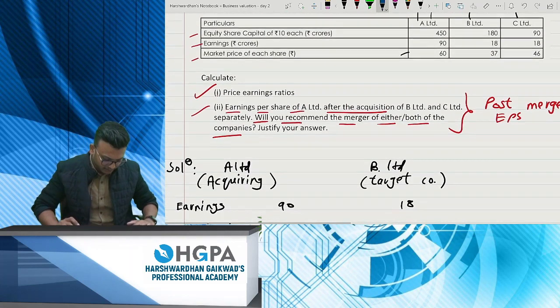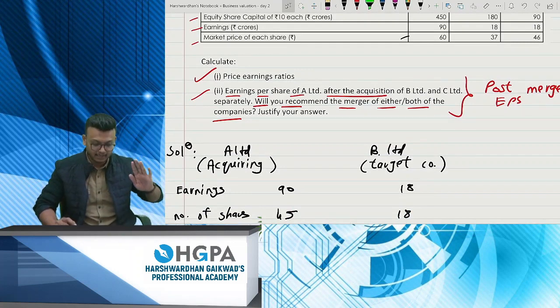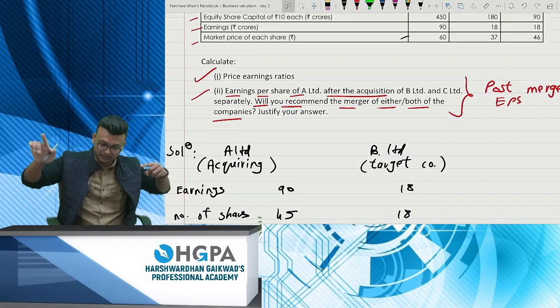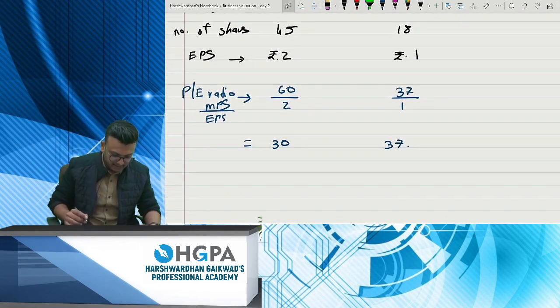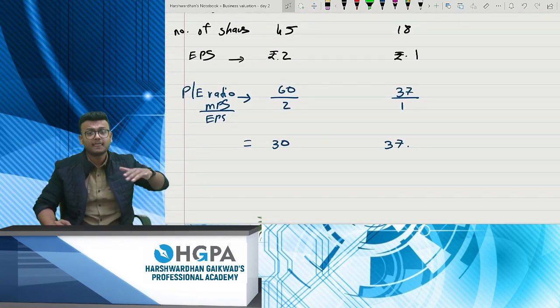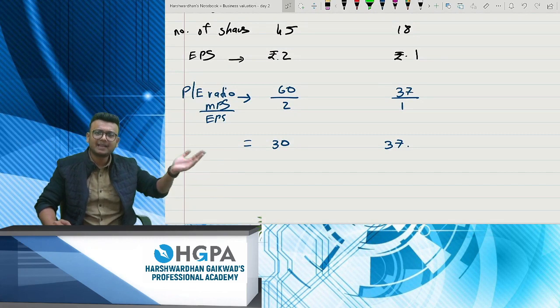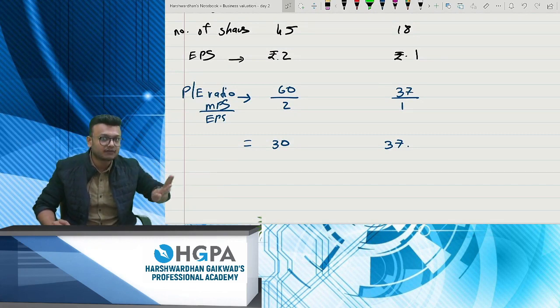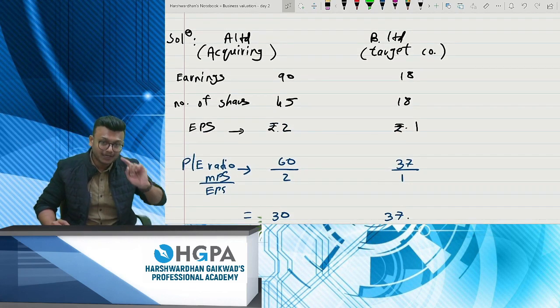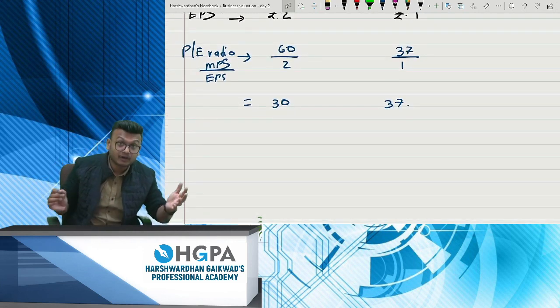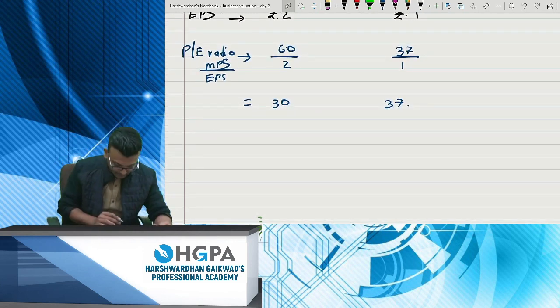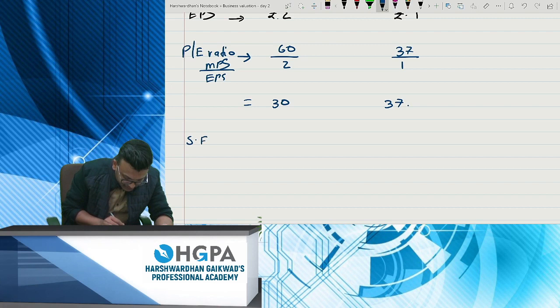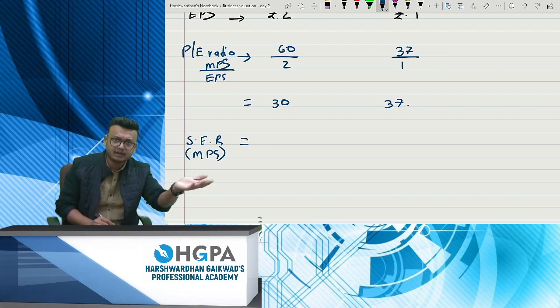Okay. Now you need to compute the post-merger EPS. Remember one thing, we are still doing A and B. We also need to do it for A and C. So now, post-merger EPS. What is post-merger EPS? Simple. The earnings will be added and divided by the total number of shares. For the total number of shares, you need the share exchange ratio. You can compute it based on the market price per share: market price of transferor divided by transferee.